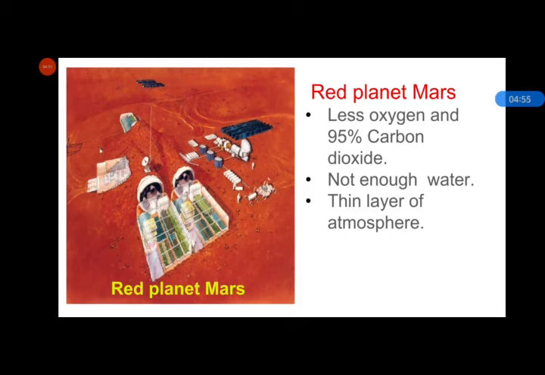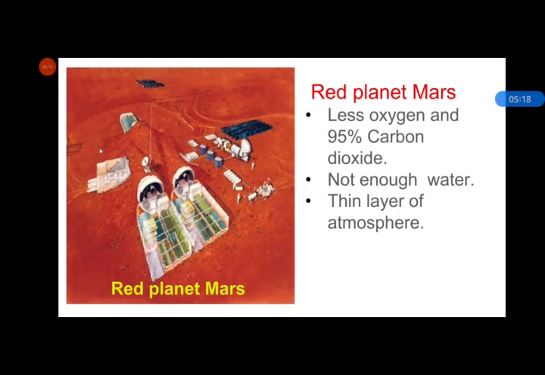We need oxygen to survive. But on Mars there is less oxygen and 95% carbon dioxide. There is also no water source, and the layer of atmosphere on Mars is thin.